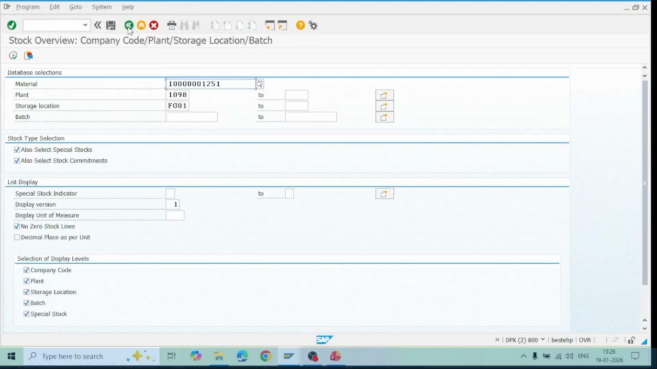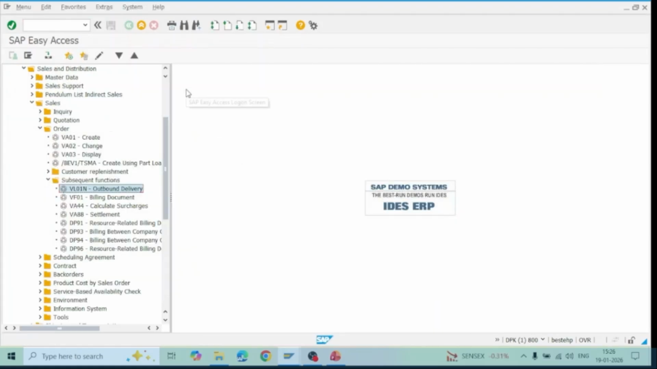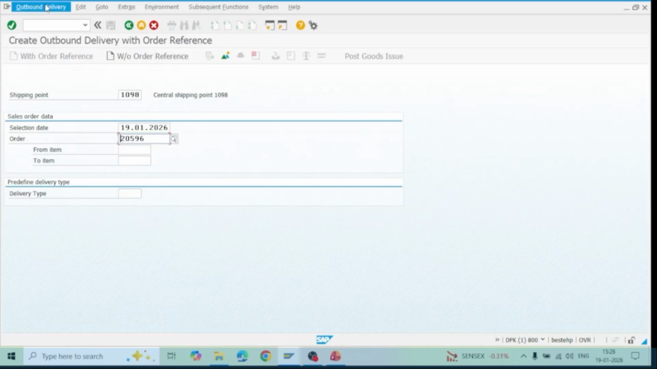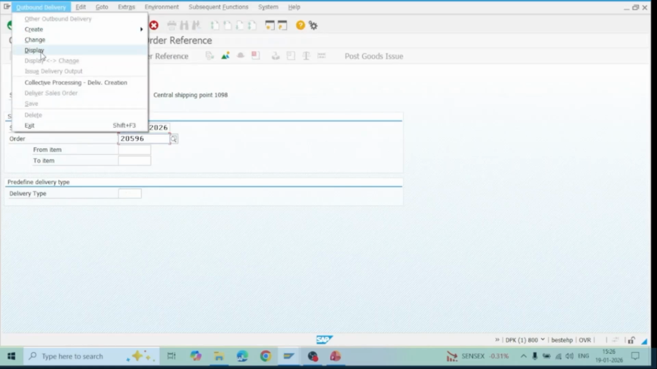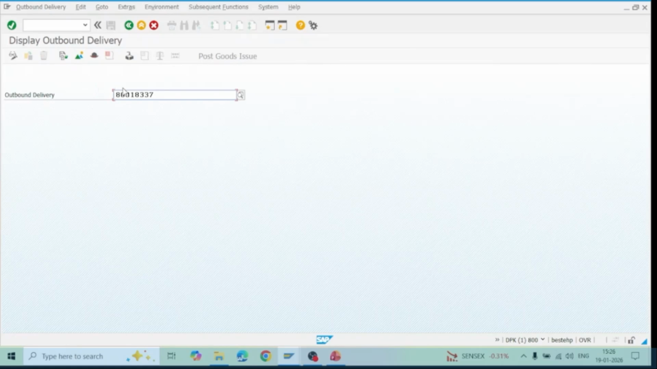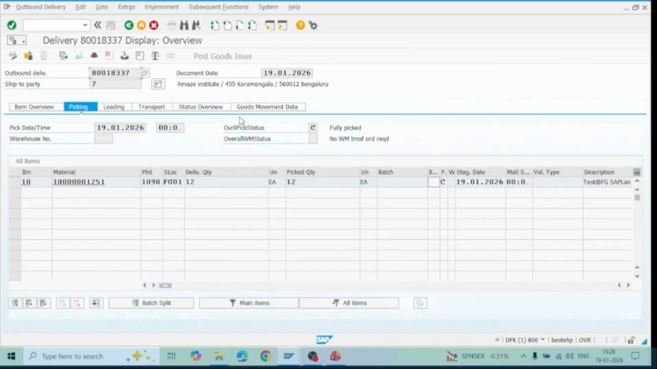Now you can also check the accounting document of the outbound deliveries. When the outbound delivery is done, you see this, and we can display this one. Okay.